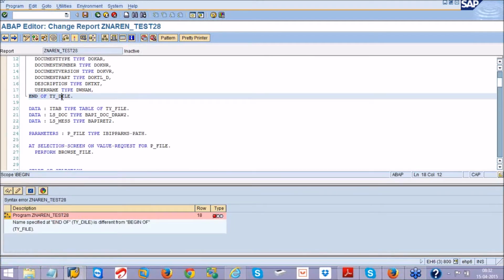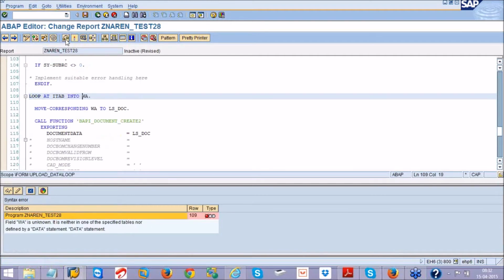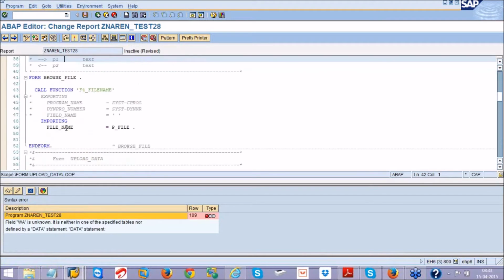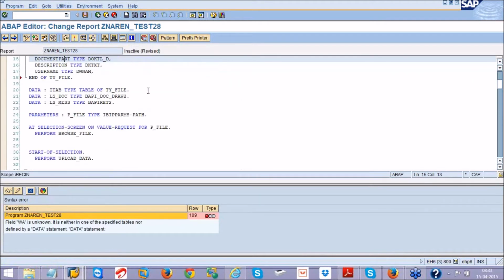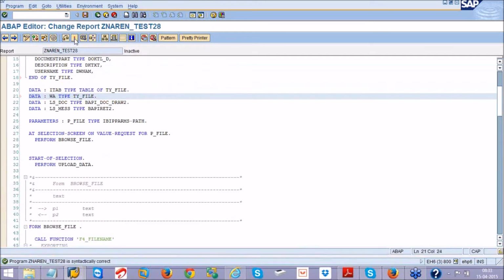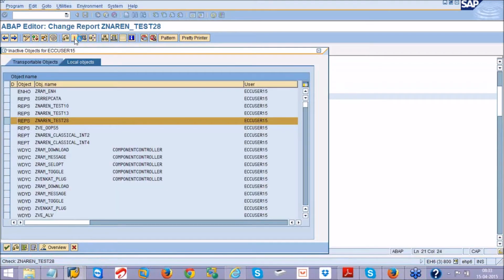ty_file, I should say. I have not declared a work area, so I should declare a work area. Okay, I have done save, check, activate on my program.